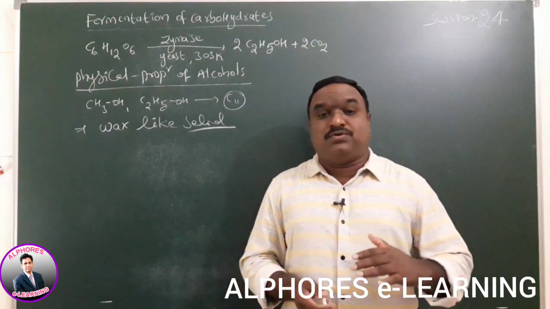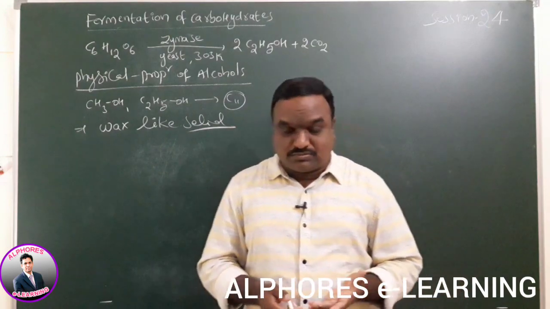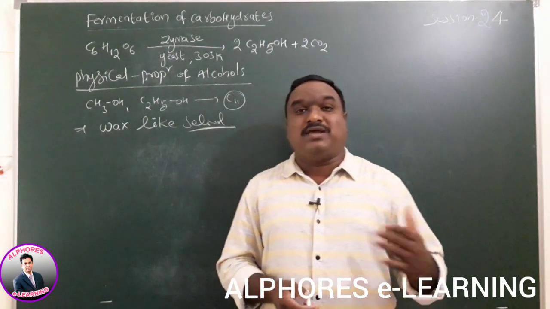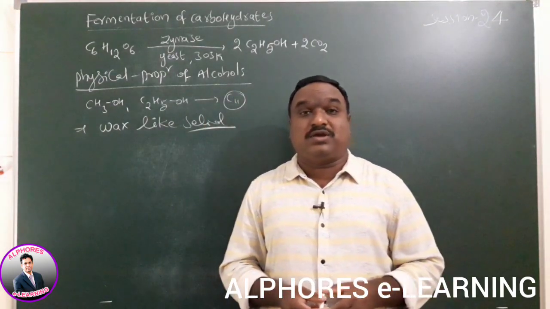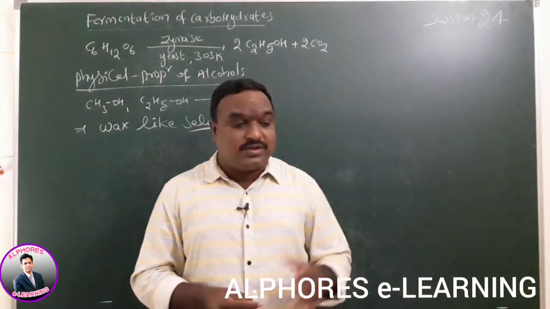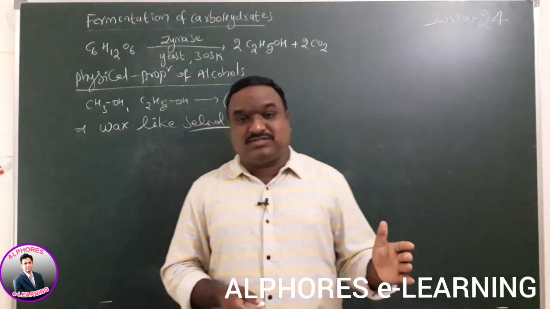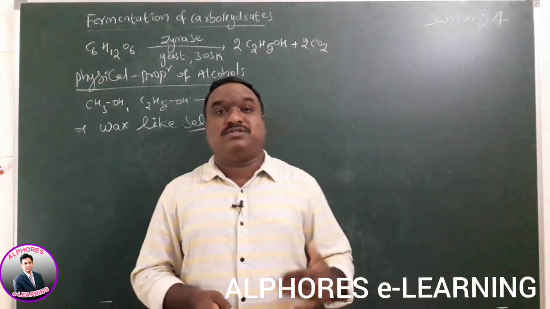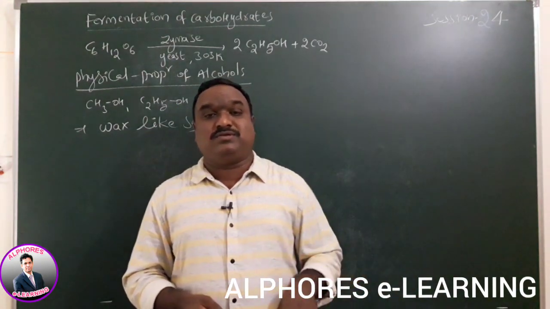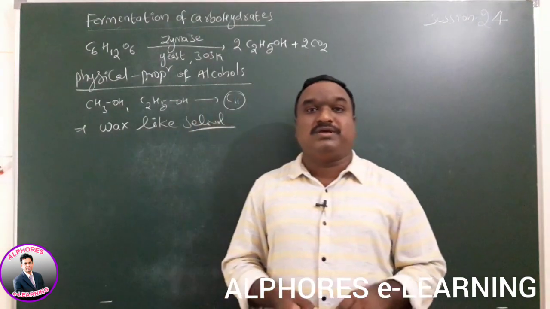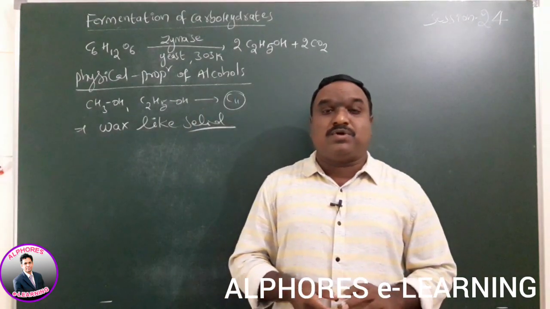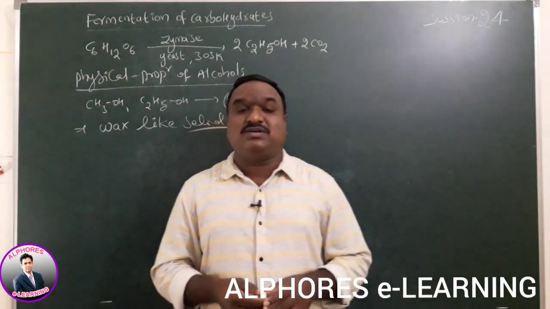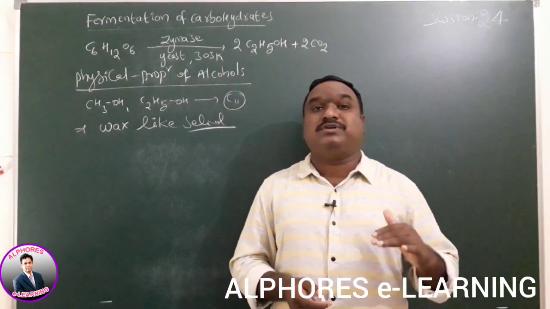If you go for solubility of alcohols, the first 3 members are highly miscible with water. Methyl alcohol, ethyl alcohol and propyl alcohol are highly soluble in water. Wherever molecular mass increases, the compound's solubility decreases.